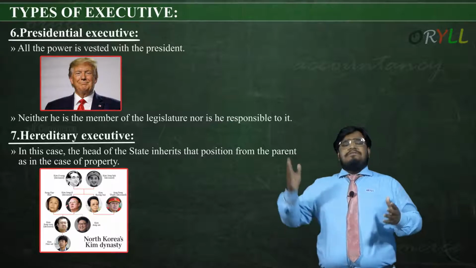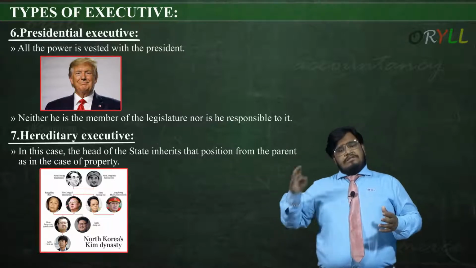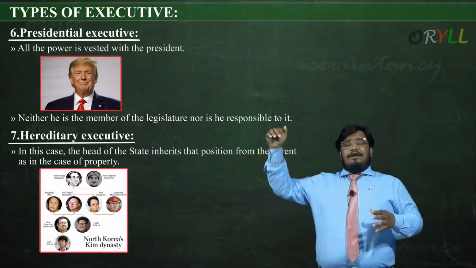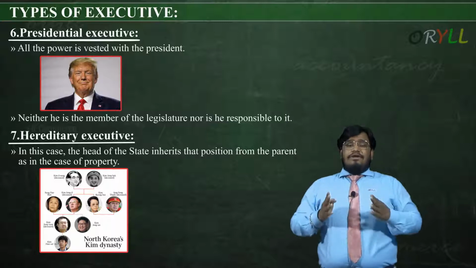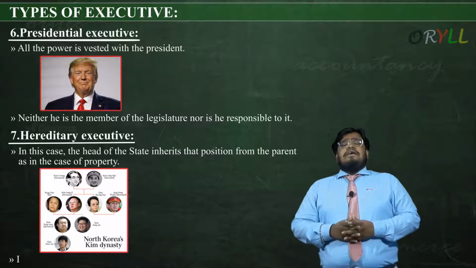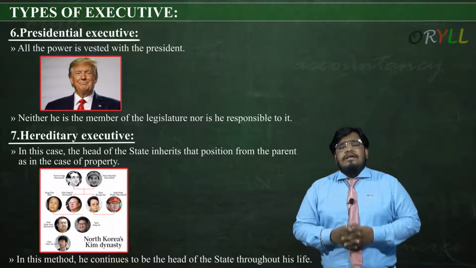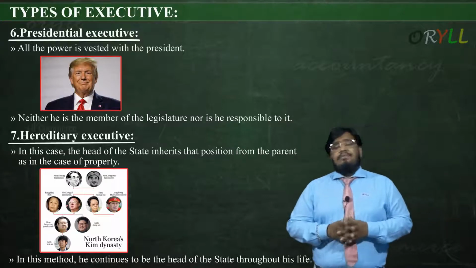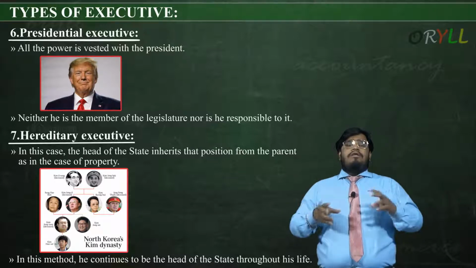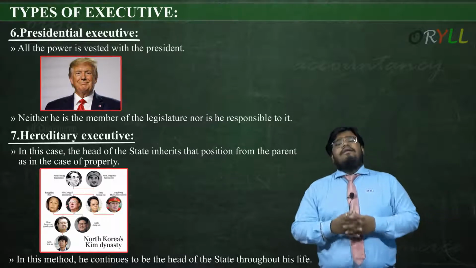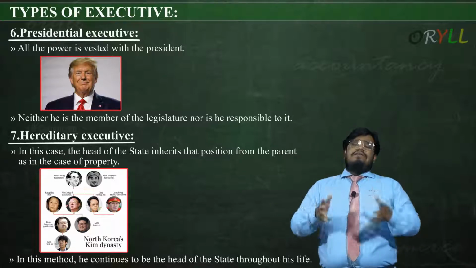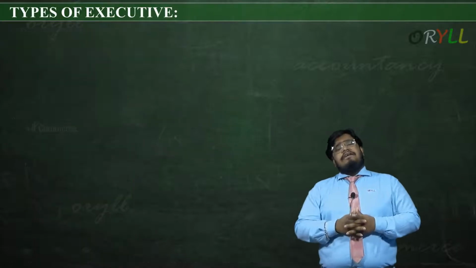Like in property, father's property goes to son, and the son who becomes a father, his property goes to his son. So such a thread of progeny is there, where the post of the executive goes from one generation to another generation. In this method, he continues to be the head of state throughout his life. So if a person is born by inheritance as the son of a hereditary leader of that country, throughout his life he will be a part of the executive and he will rule that country. So that is hereditary executive.